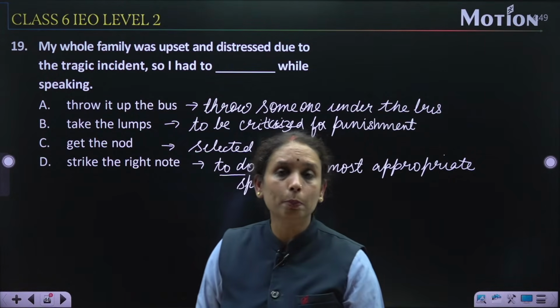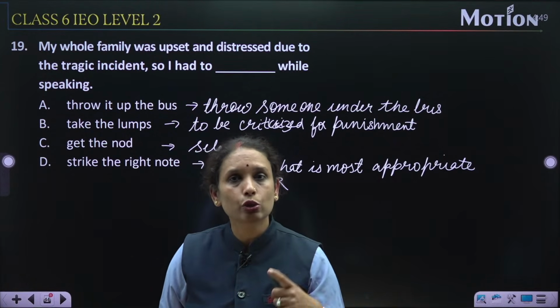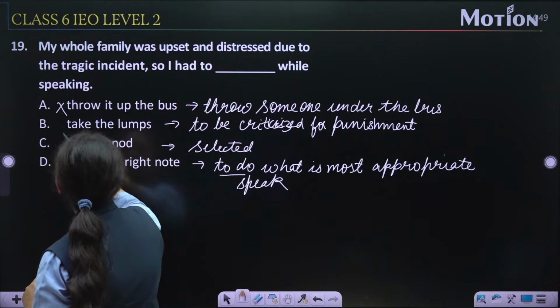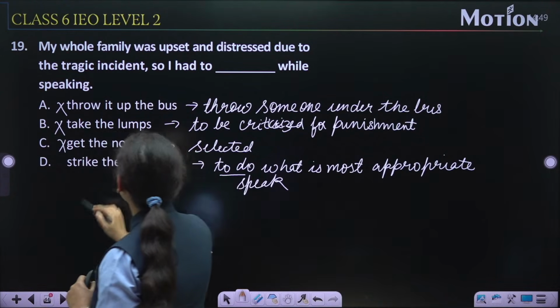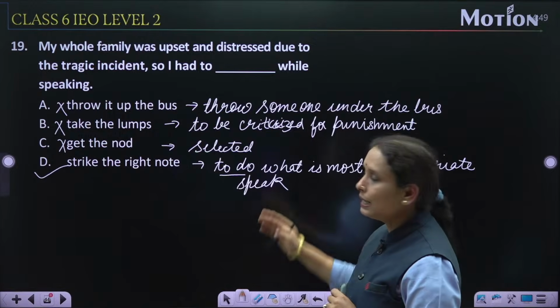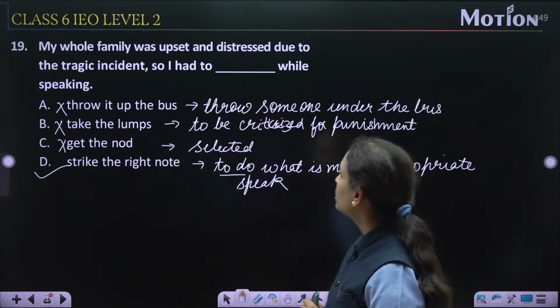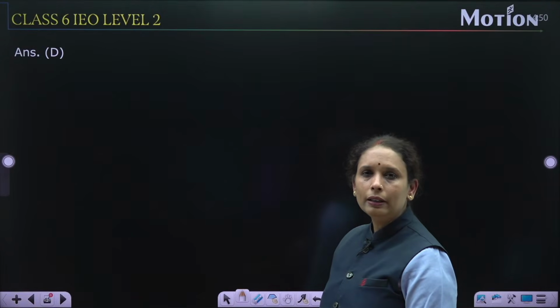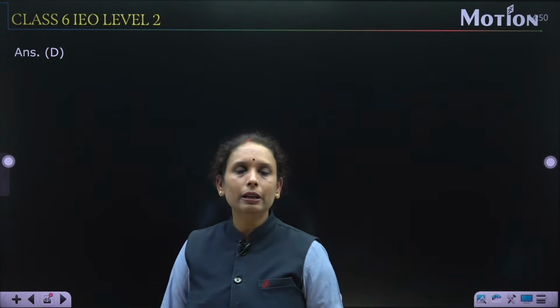It means जो appropriate है, सही चीज है, उस चीज को मुझे बोलना था. तो this is the wrong. Throw it down, take the lumps, get the note and strike the right note is the correct idiom that is appropriate in this sentence. So option number D is the right answer. Let's check it. Option number D. Now question number 20.